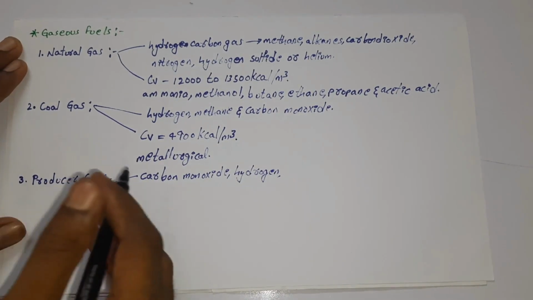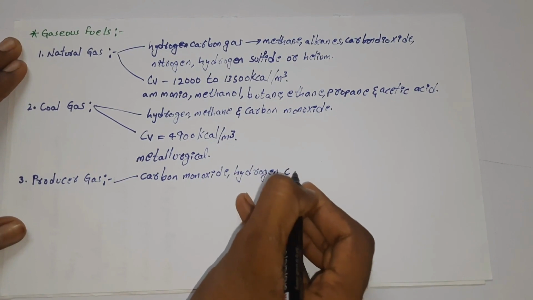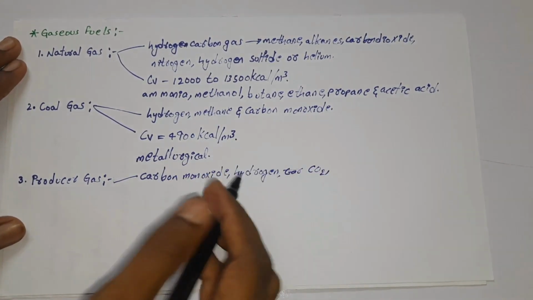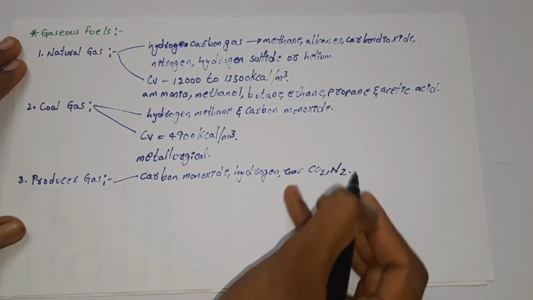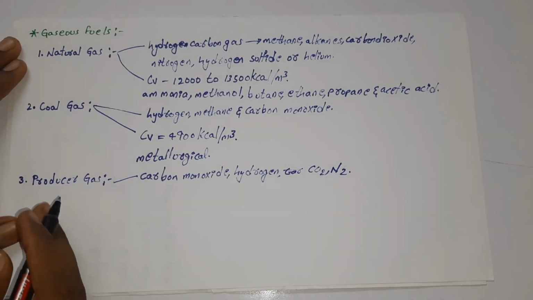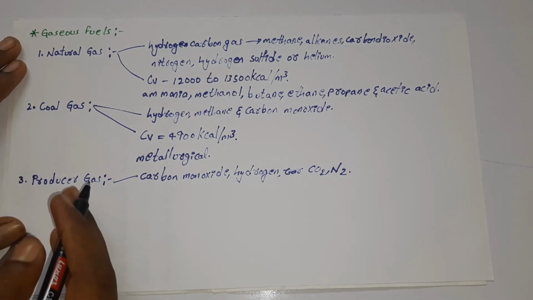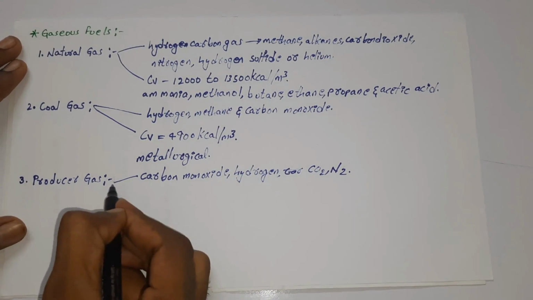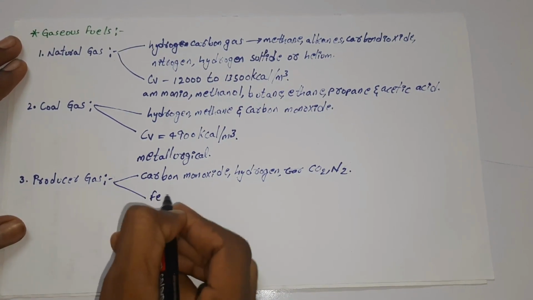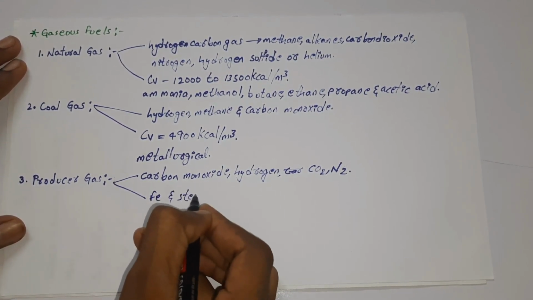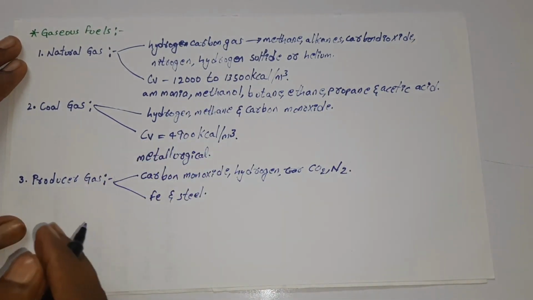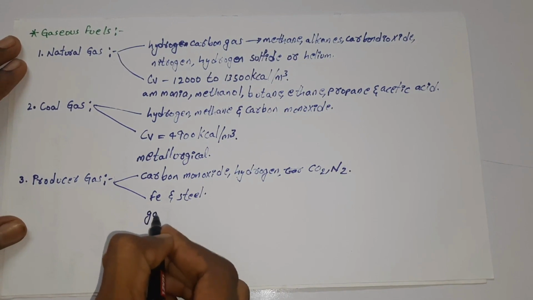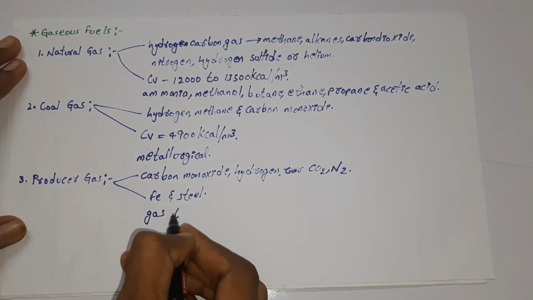The producer gas is basically a mixture of carbon monoxide, hydrogen, and carbon dioxide, and it also includes nitrogen. So this is how the producer gas will be formed, and basically it is an industrial fuel for iron and steel production. The producer gas can be used in the blast furnace, and it can also be used in gas turbines.